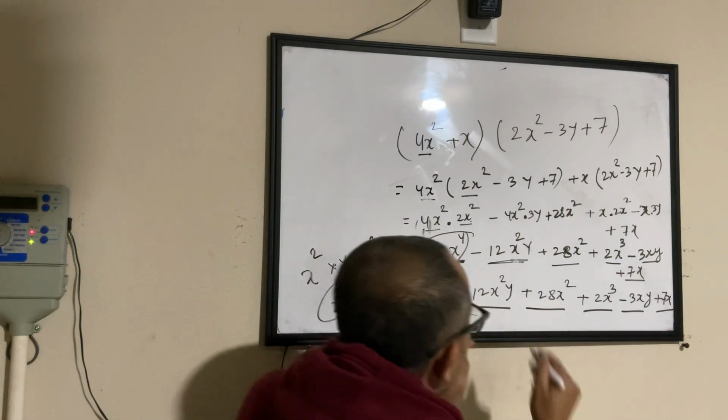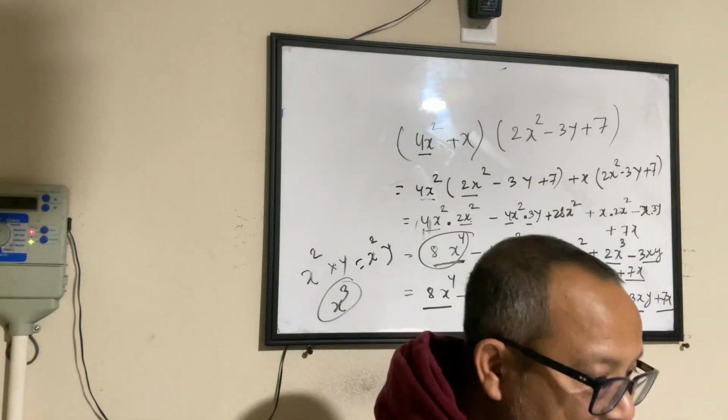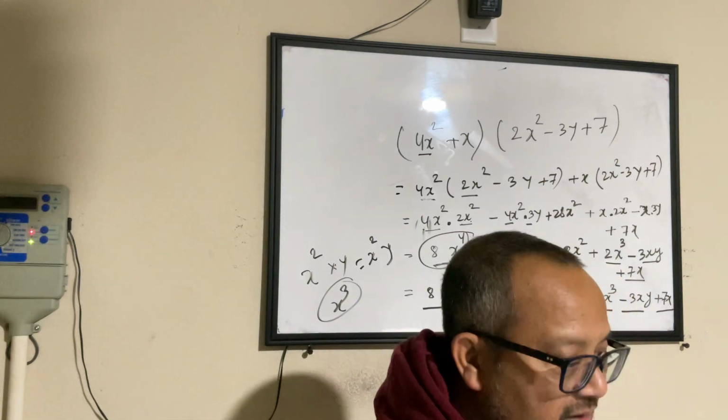So you always have to be careful: multiply a number with a number, a variable with a variable. And if they are the same, the power changes. If they are not, the power doesn't.